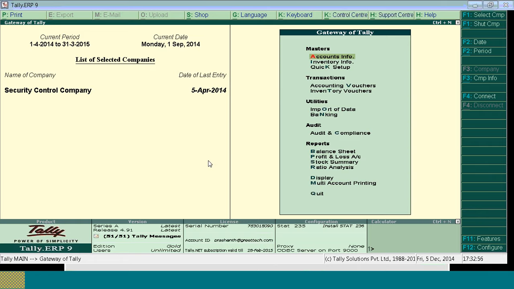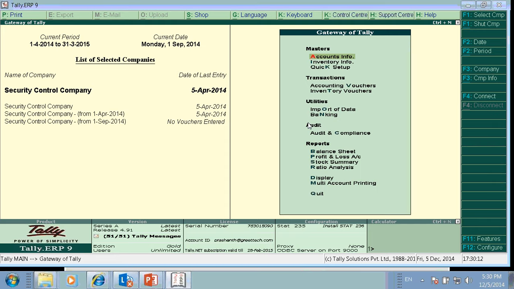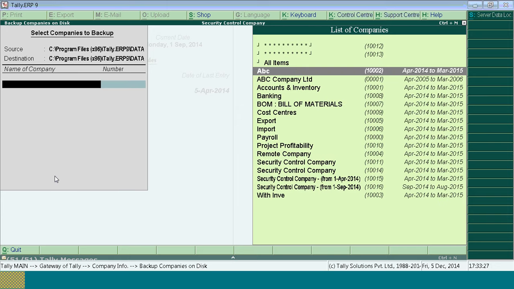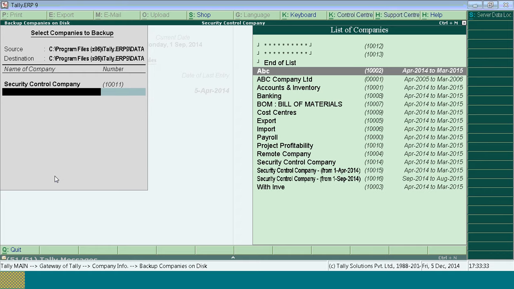Next, I'll show you how to take auto backup. Before going to auto backup, I'll show you how to take backup from Tally also. From Tally, if you want to take any backup, press Alt F3 and go for backup. You have to give the path where exactly the data is saved. Source is where exactly the data is located. Destination is where exactly the data needs to be stored. Either you can go for all companies or you can select a particular company to take data backup.